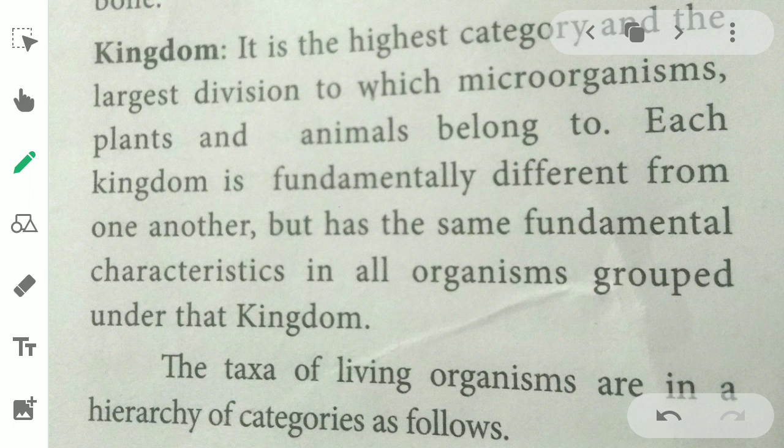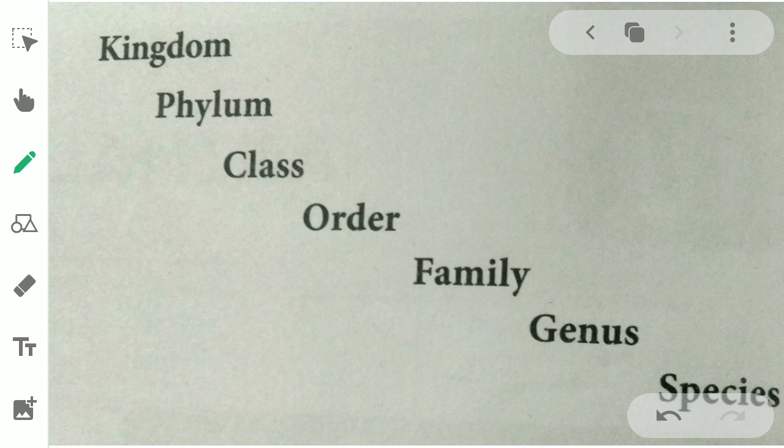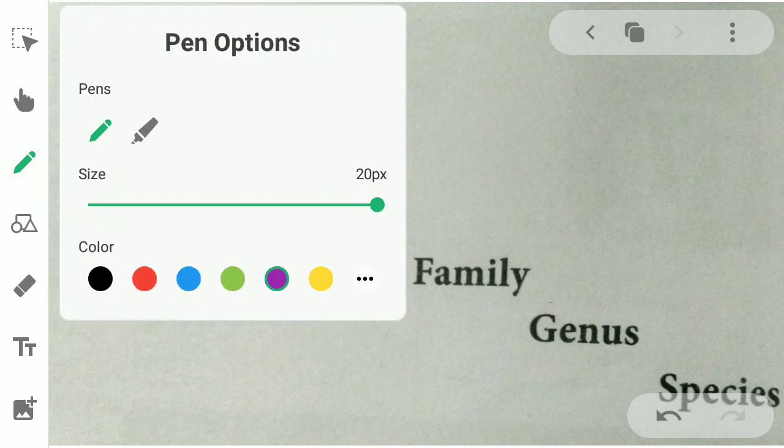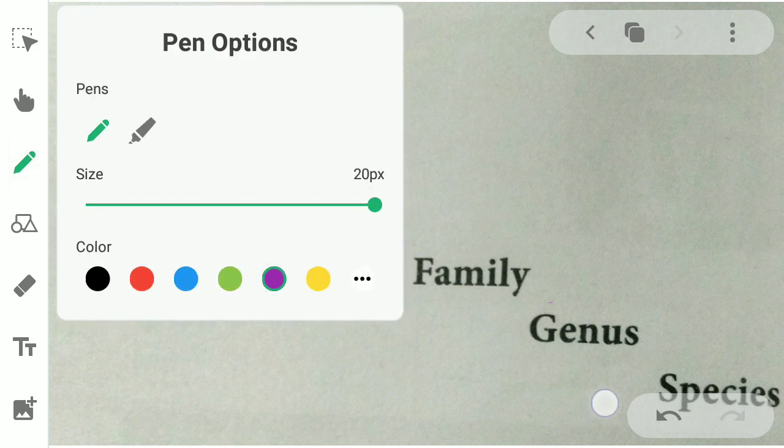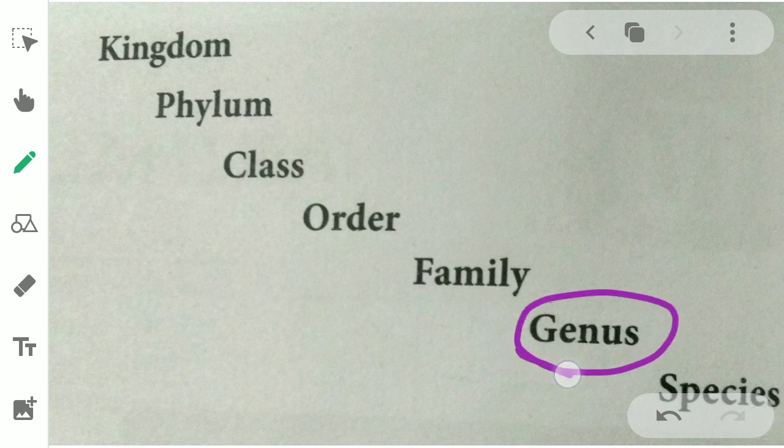The taxa of living organisms in the hierarchy of categories are species, genus, family, order, class, phylum and kingdom. We have to study the hierarchy from lower to higher. Some species joined together, genus will come.